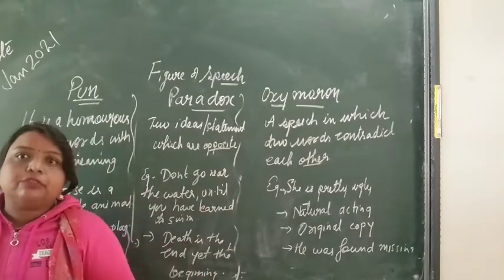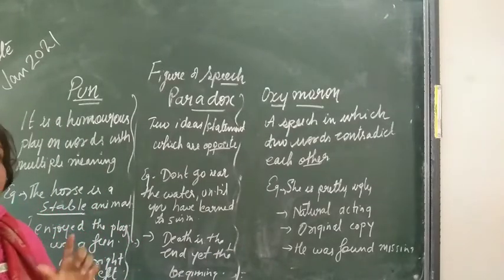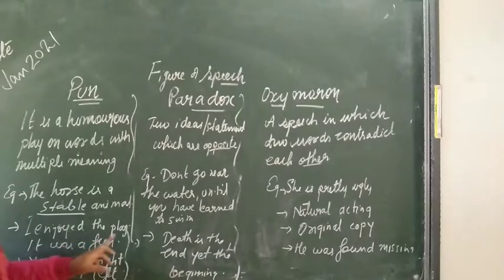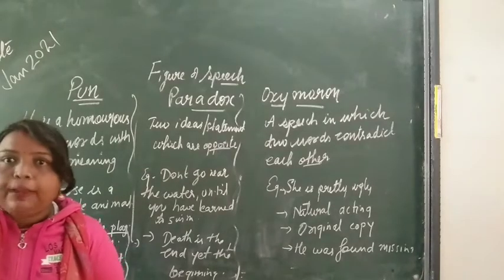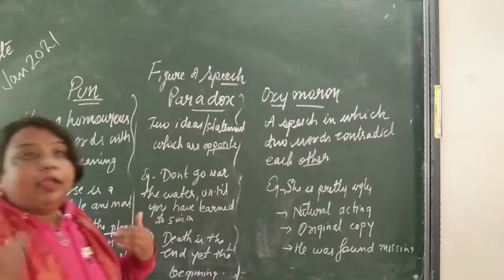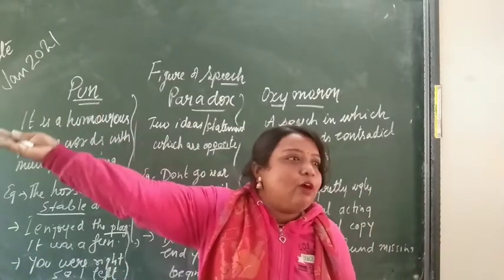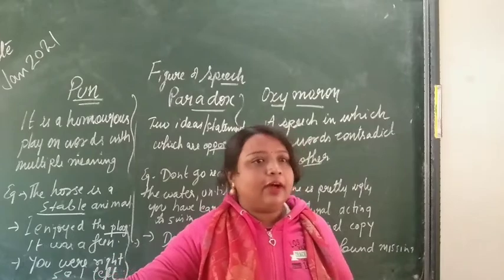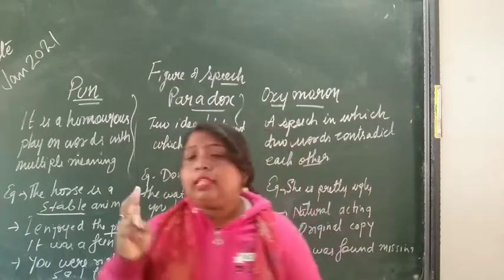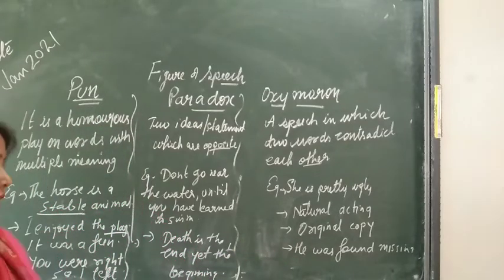If you see this kind of sentence in any of your books, in your drama, poetry, prose, understand this is a pun. Second, I enjoyed the play, it was fun. Play can be two things. One play, a child is going out to play. Another play, a theatre play. Maybe watching the theatre play you were having fun, or while playing outside you were having fun. So it gives two senses. One is the theatre play, the other is playing somewhere.